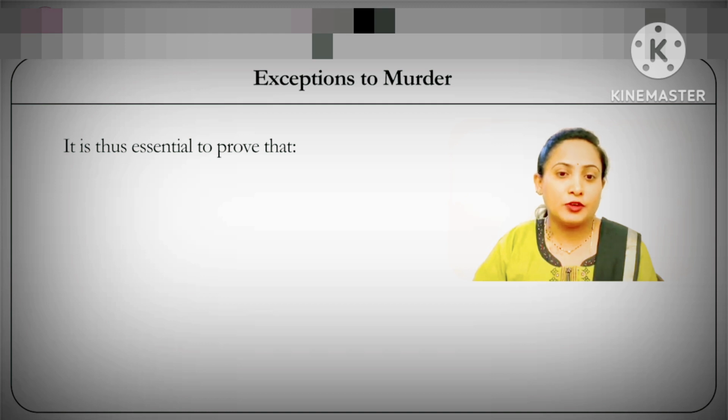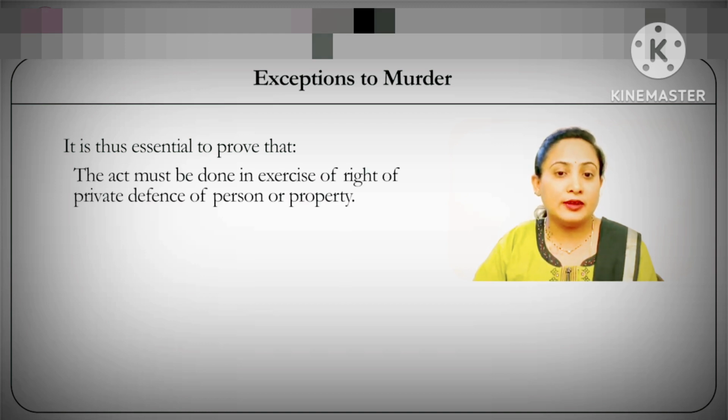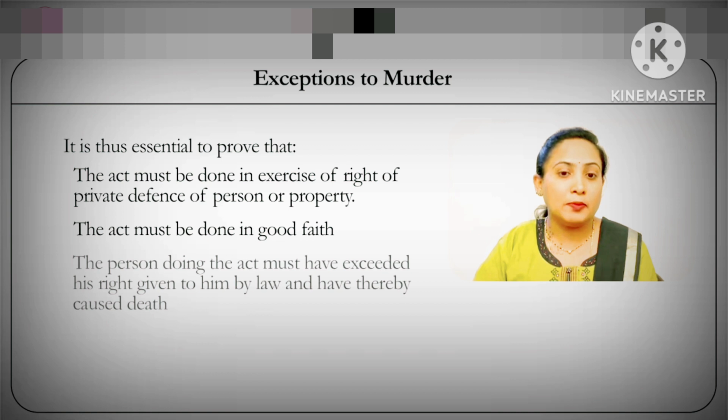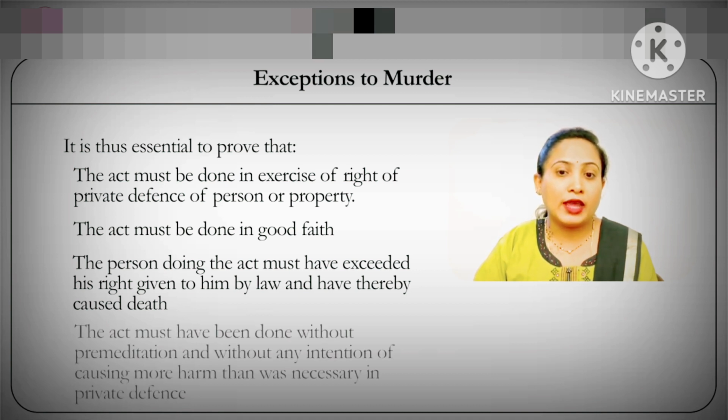Now, in order to get this ground of exception, it is essential for the accused to prove that the act must be done in the exercise of his private defense of person or property, and secondly, that the act done by him was purely in good faith without any mala fide intention. Thirdly, that the person doing the act must have exceeded the right given to him by the law, that is under Chapter 3 of the IPC, and the act must have been done without any premeditation and without any intention of causing more harm than what was necessary under the ground of private defense.